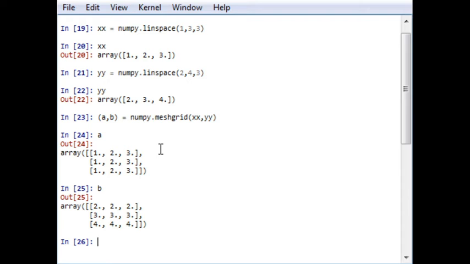Similar to meshgrid, there are other grids also available, that is mgrid and ogrid. So mgrid and ogrid are used to create a mesh directly, that is without using linspace, arange or so on. It uses a simple statement. In the meshgrid function we have to generate the x-axis array, but in mgrid we don't require this. Just let me give you an example.